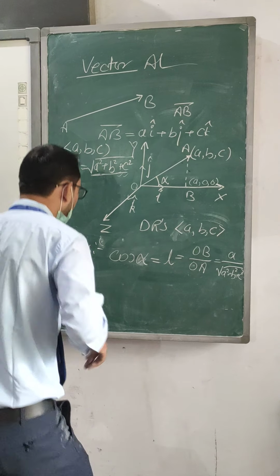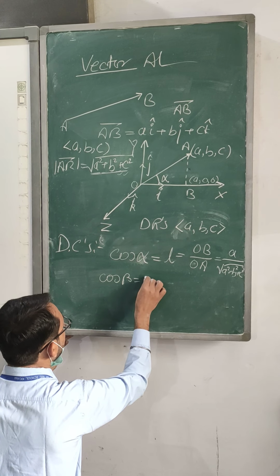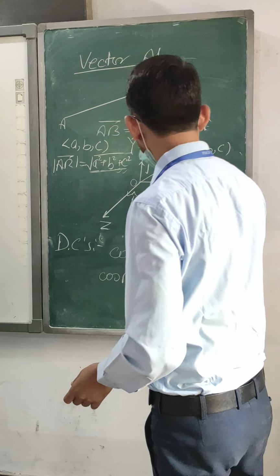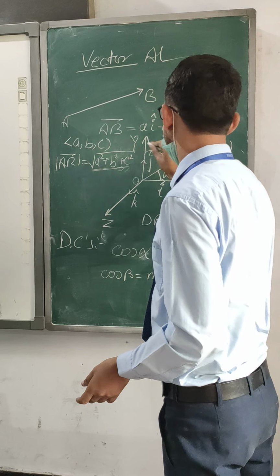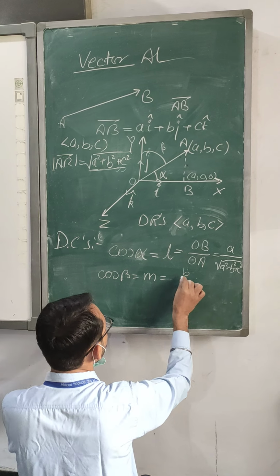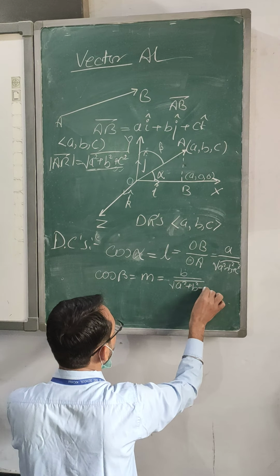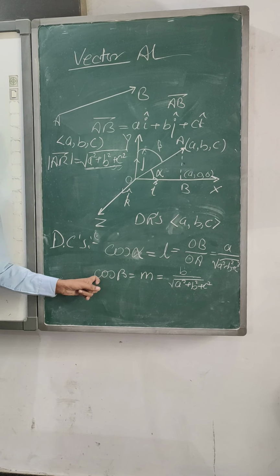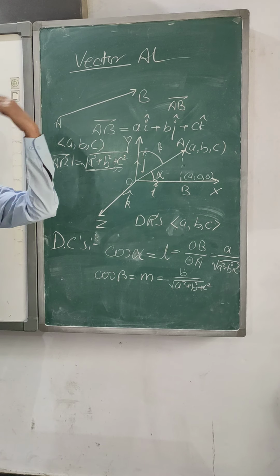If we are going for cos beta, beta is the angle made by the line or vector with the y-axis. So this will be B upon under root A square plus B square plus C square. This will be cos beta, the direction cosine of the y-axis.